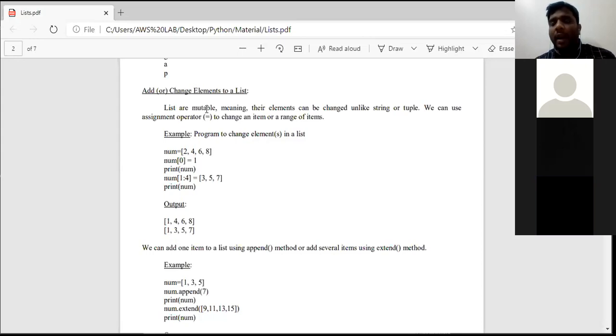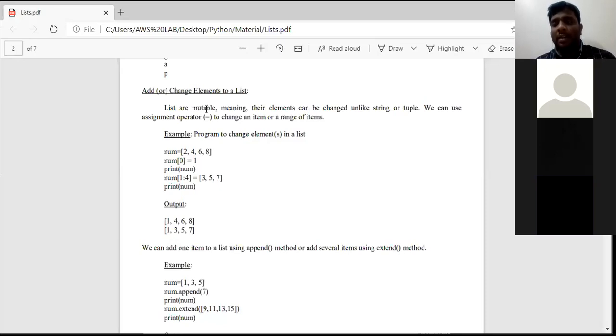A-P-P-E-N-D, append. And the third one is by using a predefined function called extend, E-X-T-E-N-D. So in a list, if you are going to add or change an element, there are 3 processes.